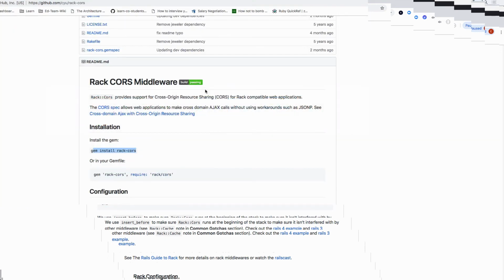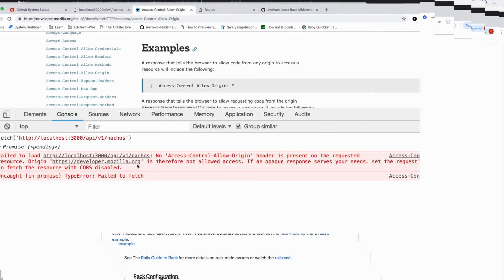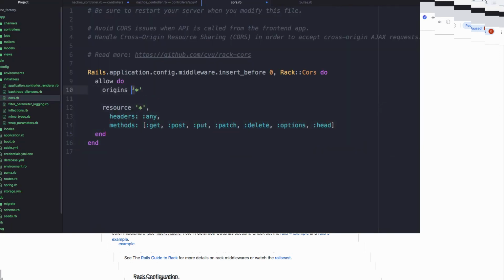Earlier, when I was on the MDN docs, I got the origin I'm coming from. So if I only want it coming from Mozilla, then I would allow just this URL, right? But for right now, for testing purposes, I'm going to allow everything. So I allowed everything through the star. What resource do I want to allow? Headers, just any of them, and all of the methods: get, put, patch, post, delete, options, head. So, cool. I saved this, and it says, be sure to restart your server when you modify this file.